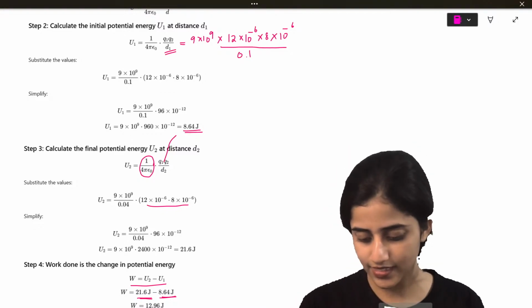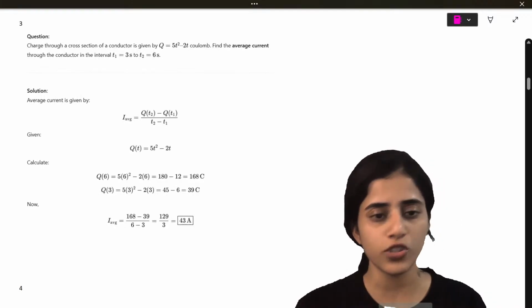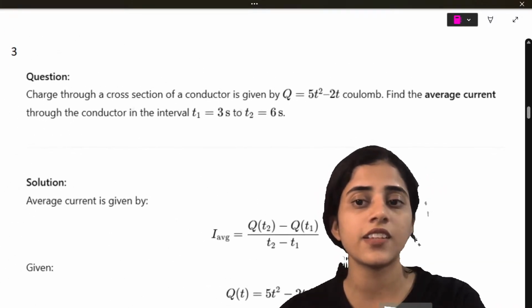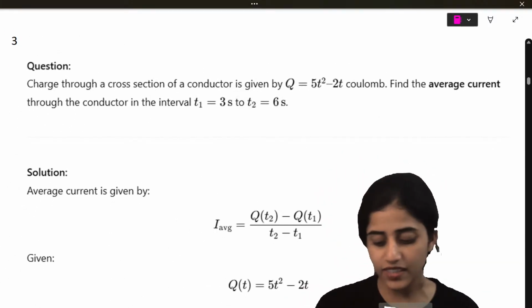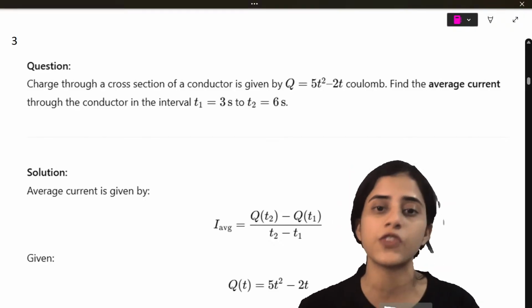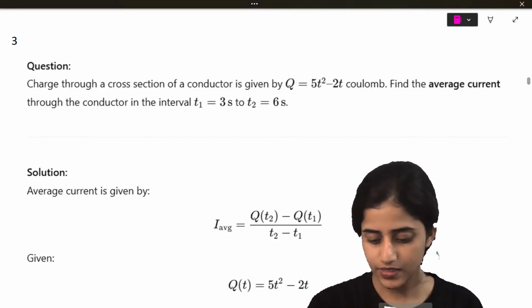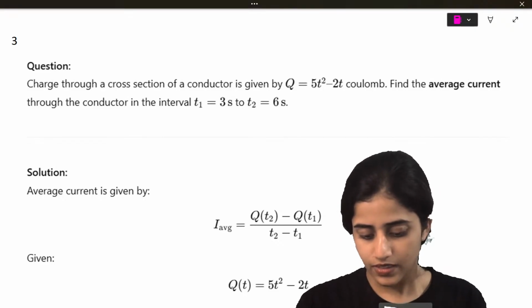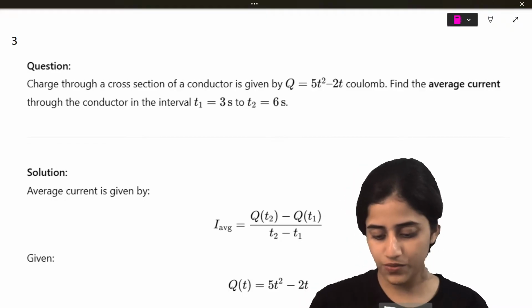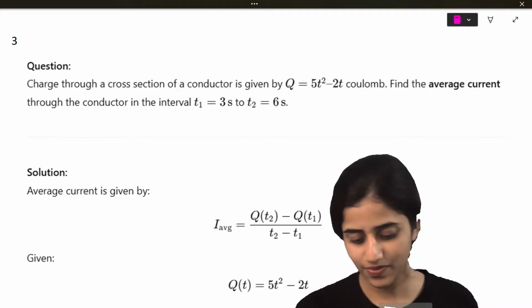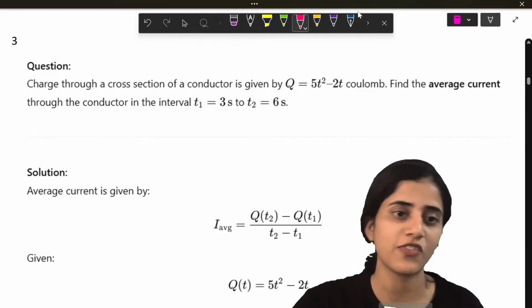Clear? Okay. Let's move on to the next question. These are all 3 markers and they're not that difficult. So I don't want you to lose marks for 3 marks. Okay? Sabash? Yes. Very good. Next question.